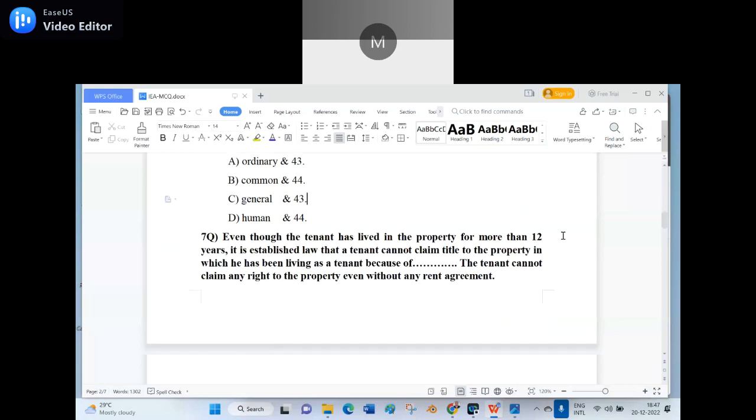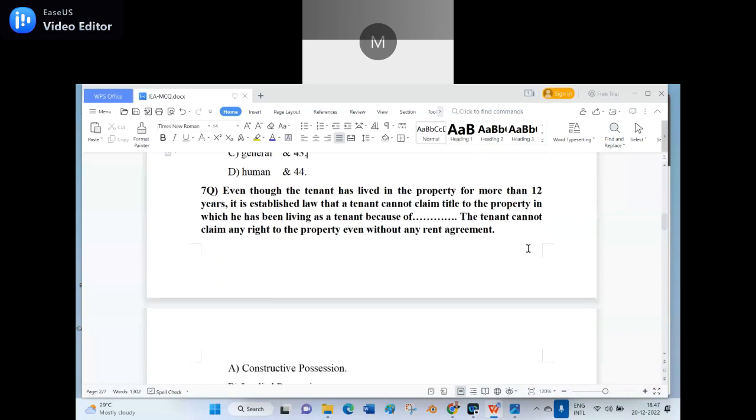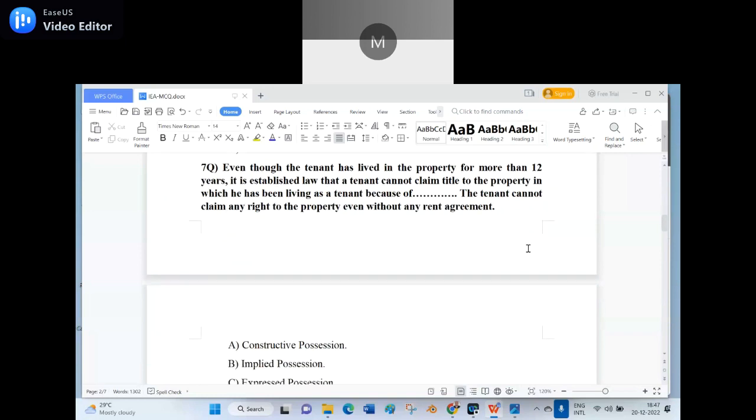Seventh question. Sir, is this a very case, sir? It is a human right. No, not common right. It's a human right after it ceased to be a fundamental right. The word exactly they say is human right. They did not say common right. They did not say ordinary right. That wording is specifically used. But in any case, it is not a fundamental right after 1978.